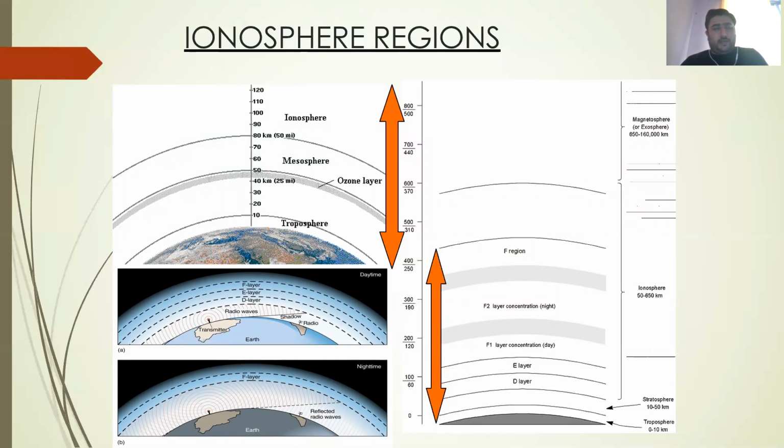So here we have to achieve the condition of total internal reflection. For that we have to move from the rarer to the denser medium, and when we move from the denser to the rarer medium, then only the wave gets reflected. So this is how we can achieve it in the day as well as in the night time with the help of different layers of ionosphere. So this is all about the introductory part of skywave propagation.